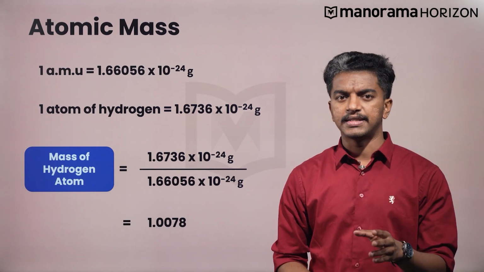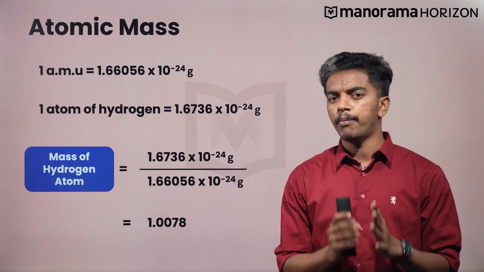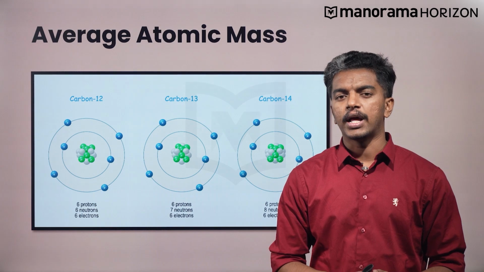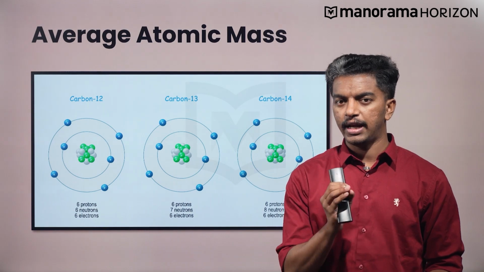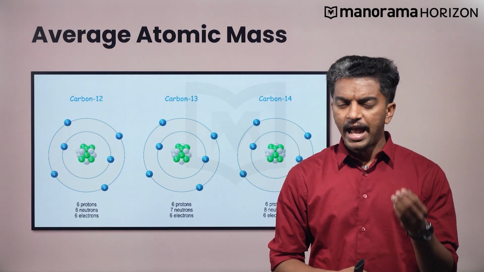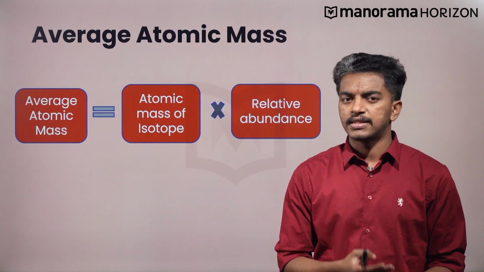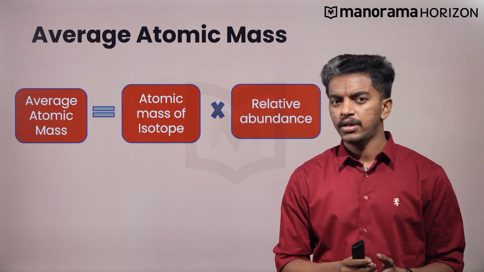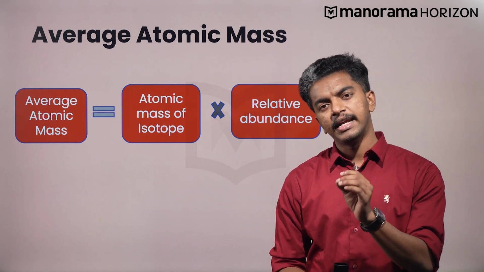One important point here is that nowadays atomic mass unit or AMU is replaced by u, which stands for unified mass. So now we are coming to a concept that is quite similar to atomic mass. It is known as average atomic mass. In practical calculations, whenever we use the atomic mass of an element, it is always the average atomic mass of an element. The reason behind this is that every naturally occurring element has more than one isotope. When we consider the existence of all the isotopes and their relative abundance, that is, their percentage occurrence, we can get the average atomic mass by multiplying the atomic mass of each isotope and their relative abundance.